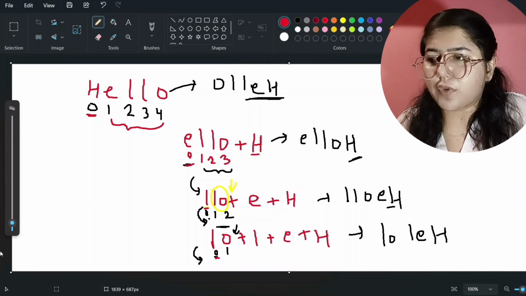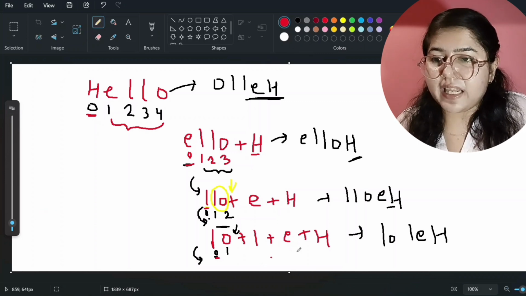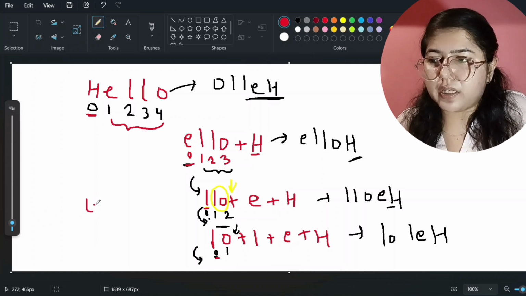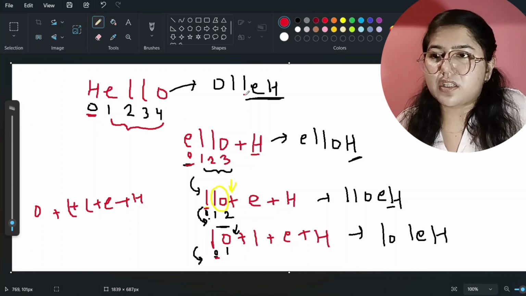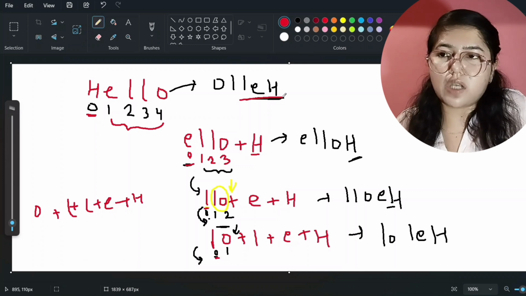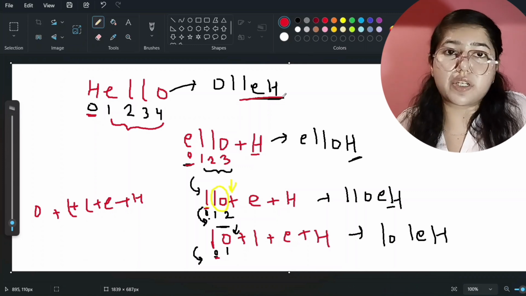This L, E and H is here only. This O is also here because this is the string. Now you can add at the end of the string, means L will add here. See here, now at this step LLEH, 4 values are coming at the correct point, right?